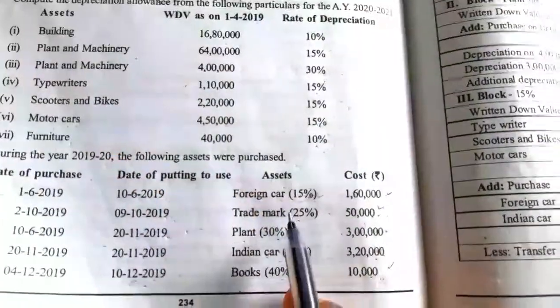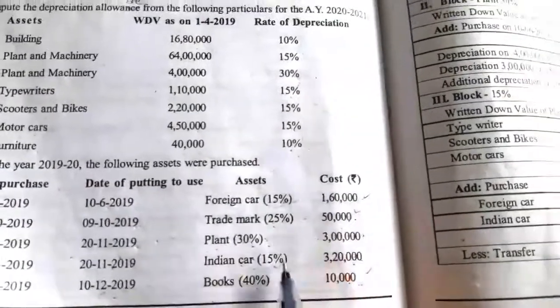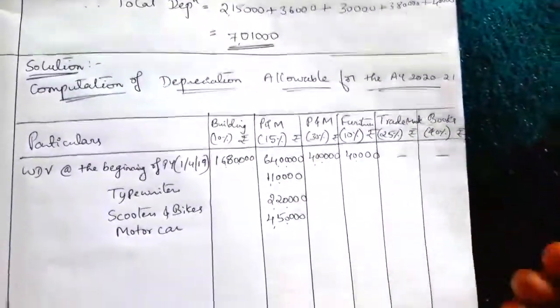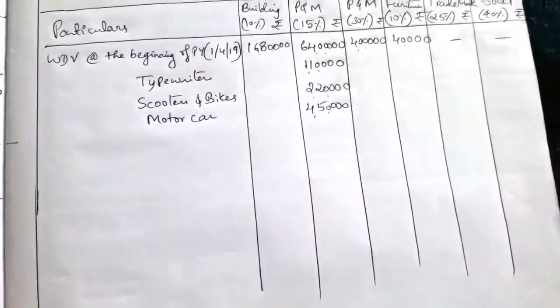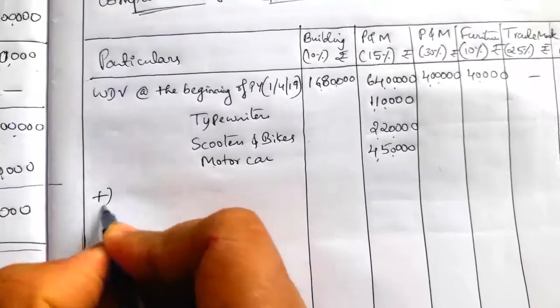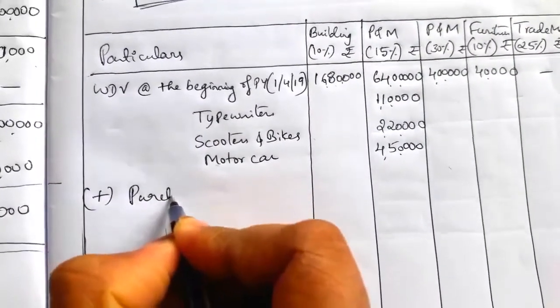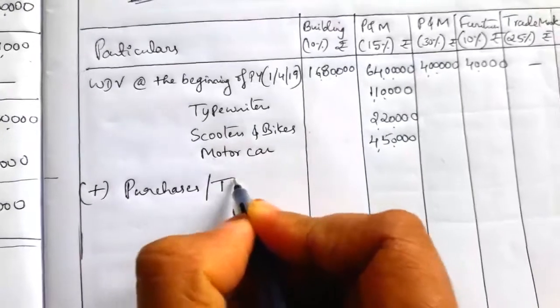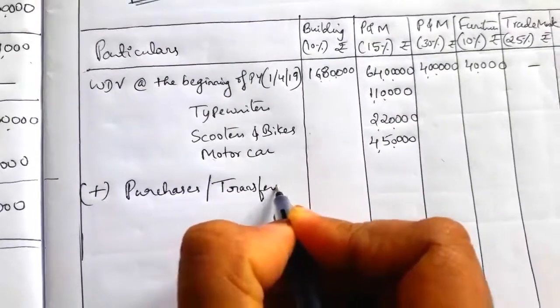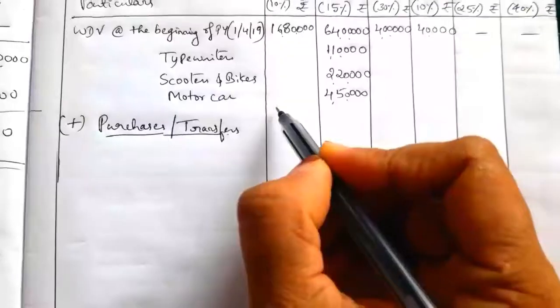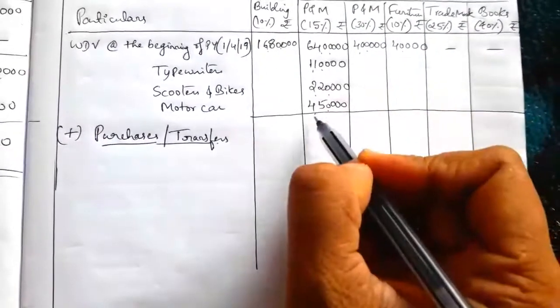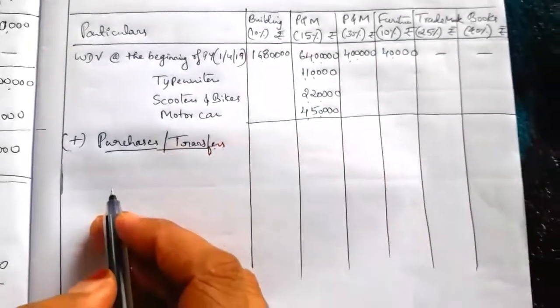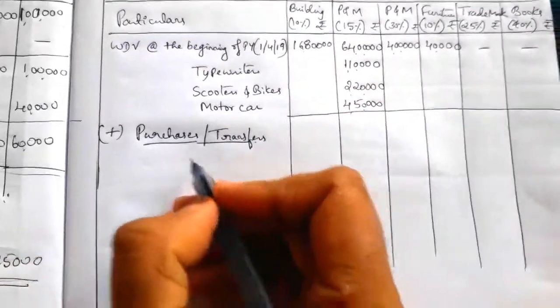Then here over written down value. Trademark and books written down value is not given, so dash dash. So this is about written down value. Here you can total it and continue, or else directly we can add purchases or transfers. So draw a line here. You can total it and write written down value again, or you can directly add the purchases. So purchases and transfers, we will take one by one.